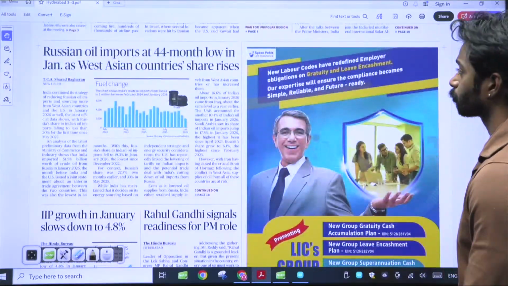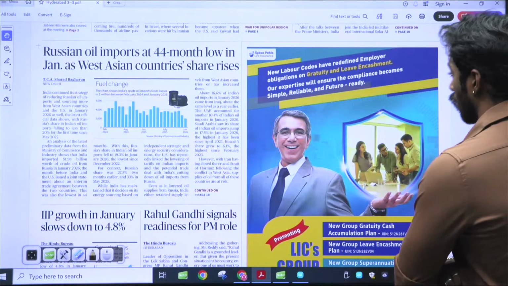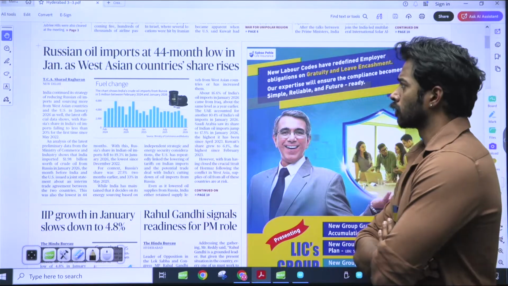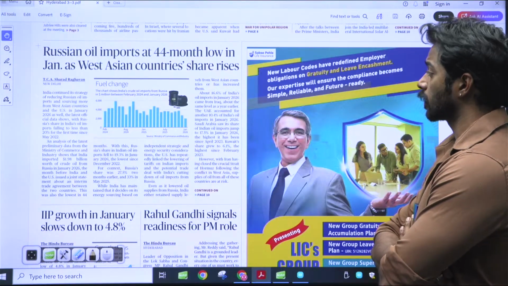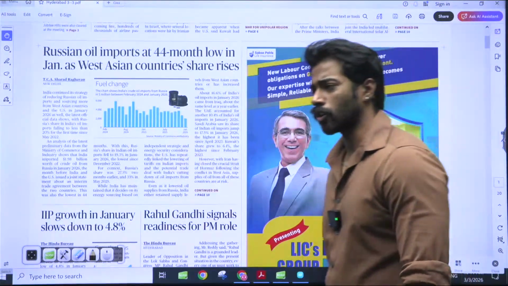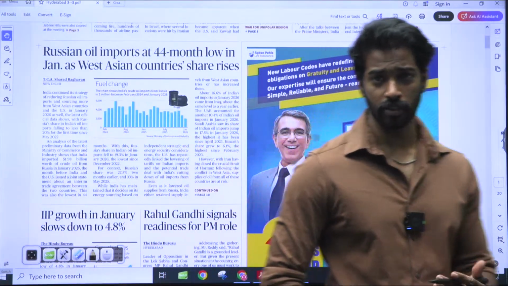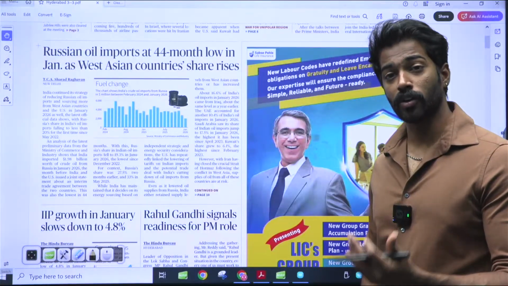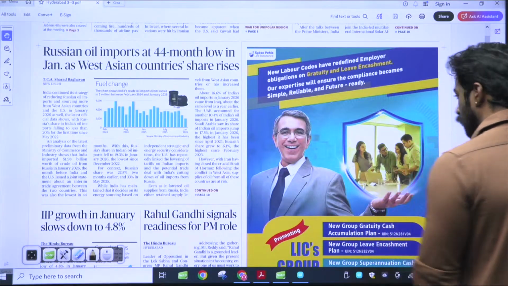Russian oil imports at 44 months low in Jan as West Asian countries' share rises. Basically, the article is saying that Russian oil imports are at their lowest, and the West Asian countries' share is rising. This is again geopolitical in nature. We think that oil dependence is only about disturbances, but it is more than that. It is all about how oil can be used as a geopolitical measure to control actions. Okay, I'll show you. Basically, India needs oil